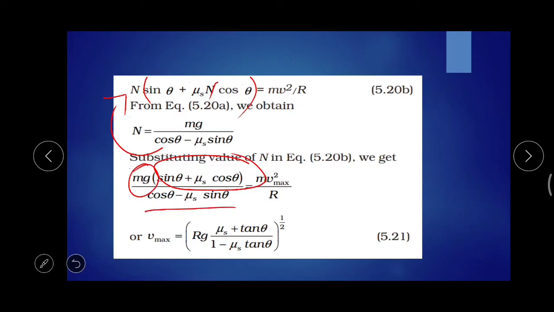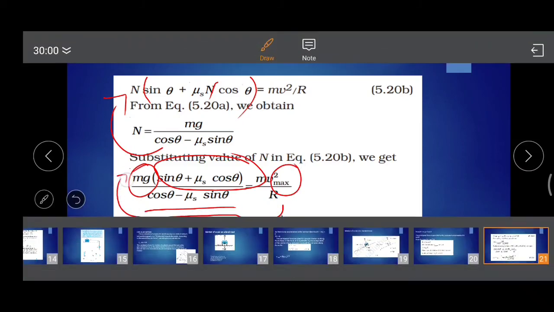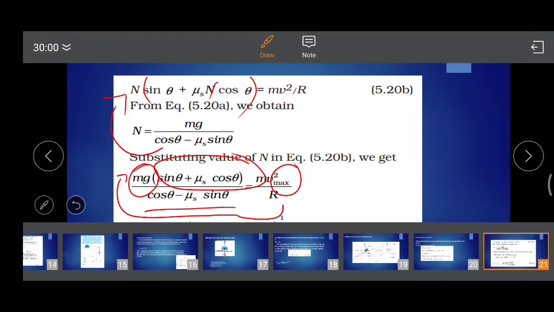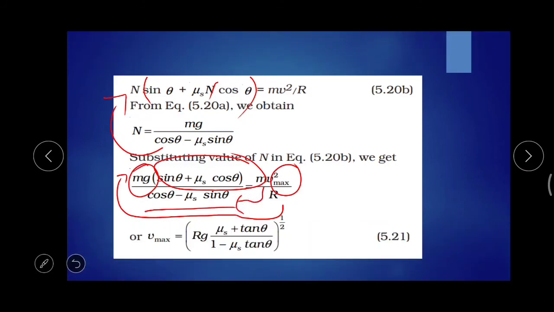Now we want to find the value of v max, the maximum velocity. For finding v max, you have to multiply the numerator of the left hand side with r, and the denominator of the left hand side with m.